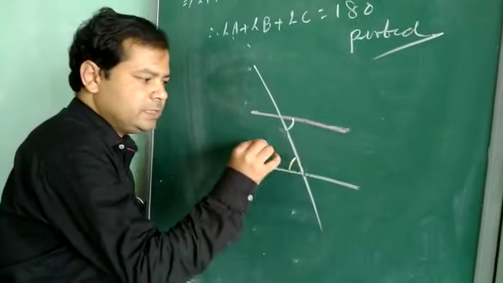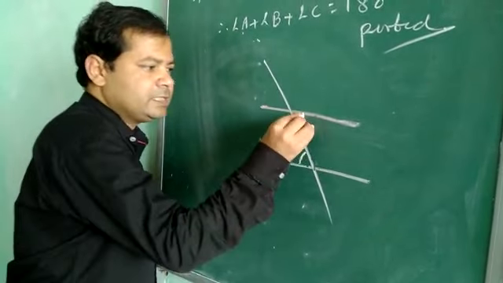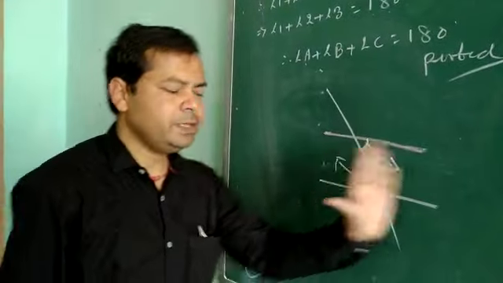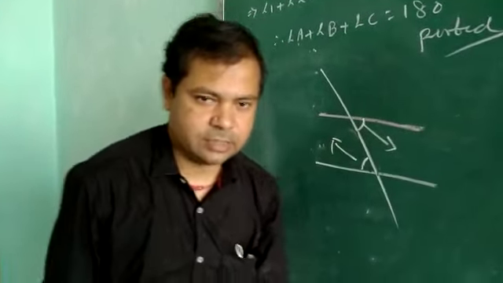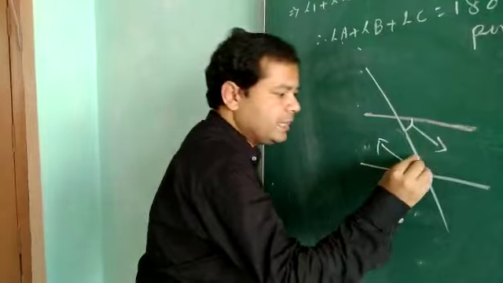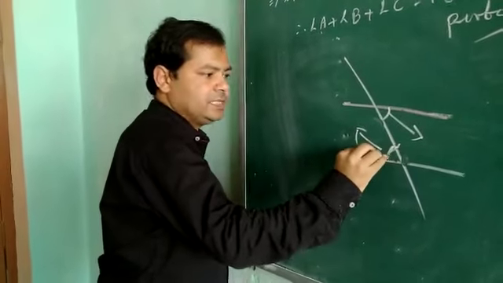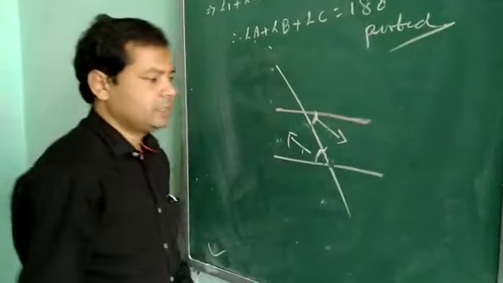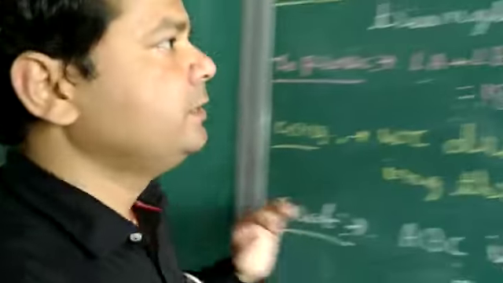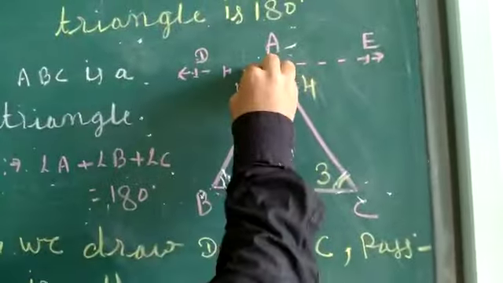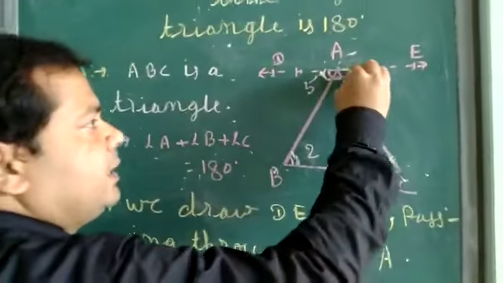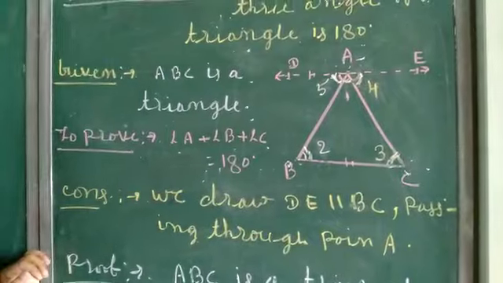One angle is indicating in this direction and the other angle is indicating in the other direction, so this will be an alternate angle. Also, this angle is on this side of the transversal and this angle is on the other side. In the same way, here angle 2 and angle 5 will be alternate angles, and angle 3 and angle 4 will be alternate angles.